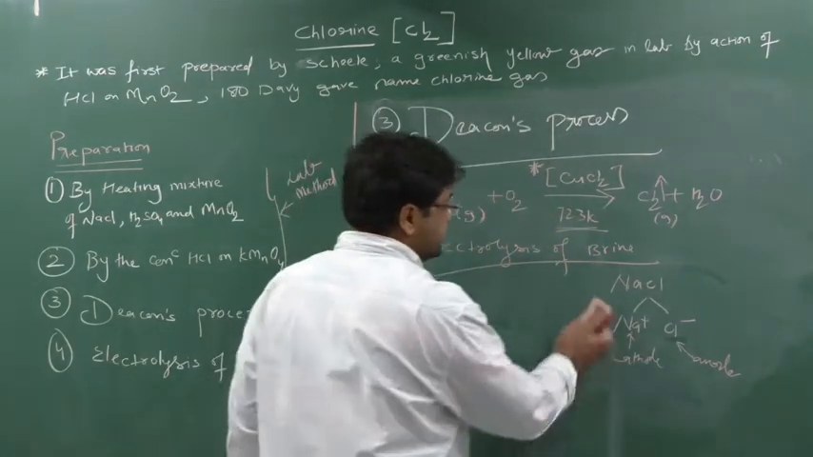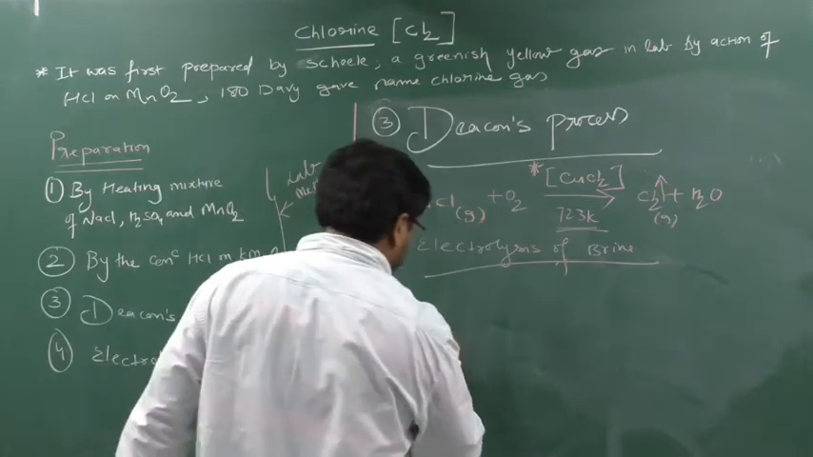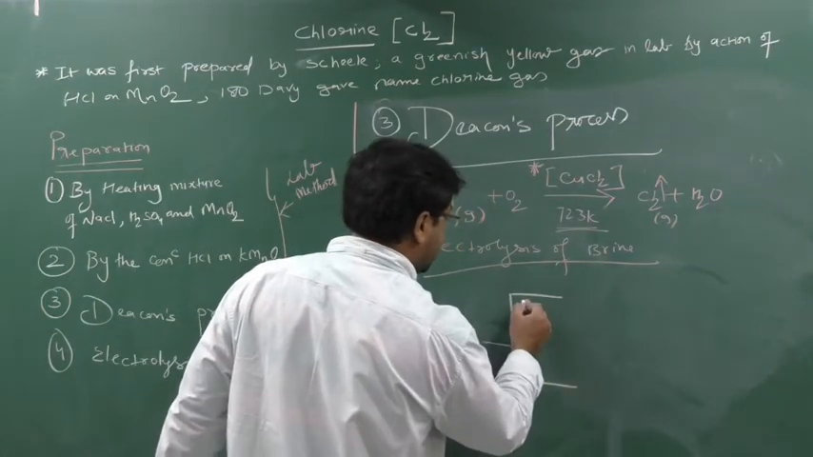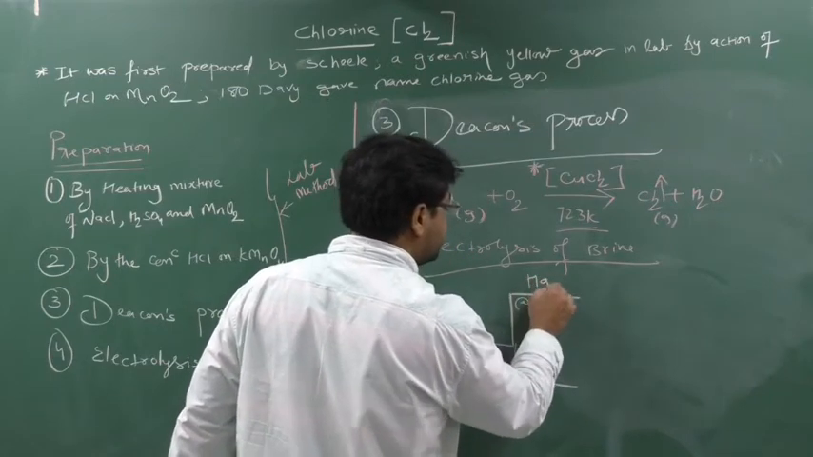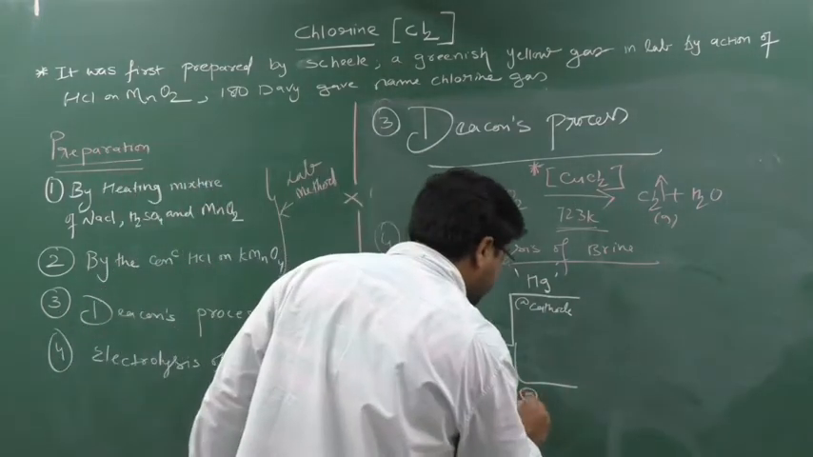So what is the arrangement? We will see. Here, I will take NaCl, and if you see at the cathode, here we are using a mercury cathode. Which are we using? A mercury cathode we are using. Okay, and we will see at the anode.